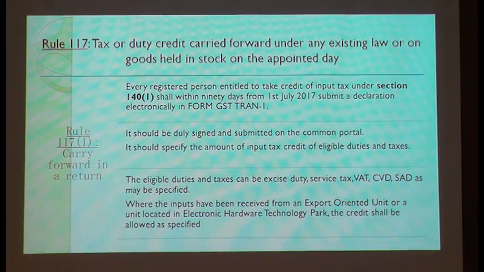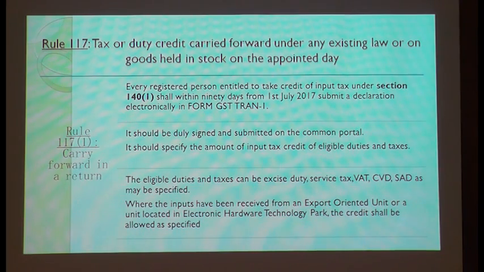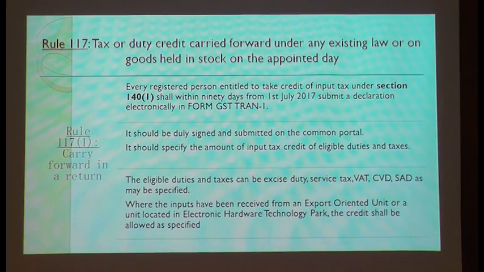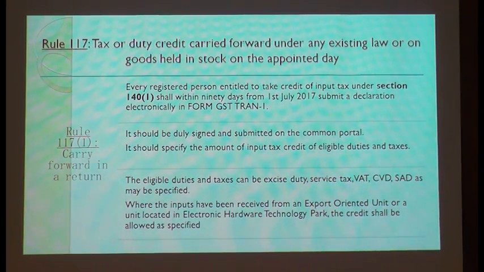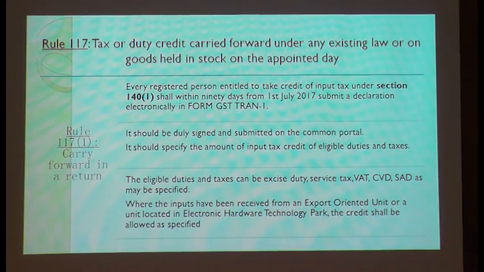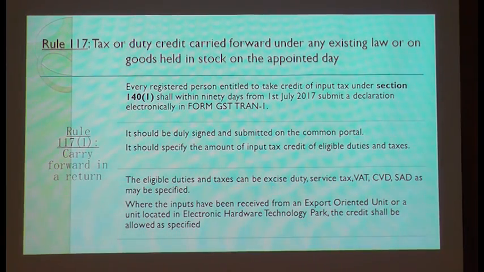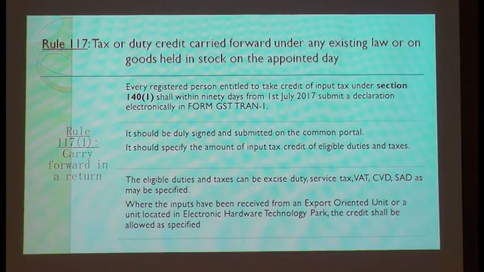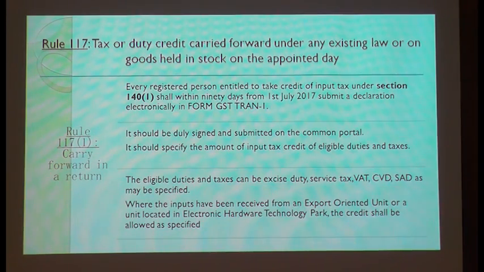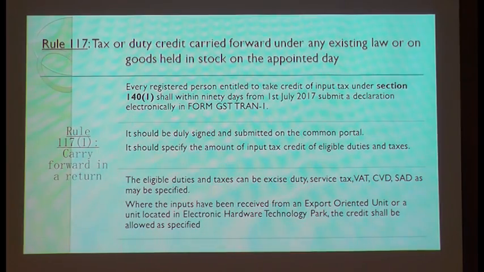I think we all are aware of this anti-profiteering. Yes, some of them are aware that in an anti-profiteering case, we have to pass on our credit to our buyer by reducing the prices. So in that circumstance, please understand, it need not be that all your transitional credit should be under the anti-profiteering provisions. No, only some provisions. I will show you when I am going through this section. Only in that case is it required that you pass it on to your buyer.